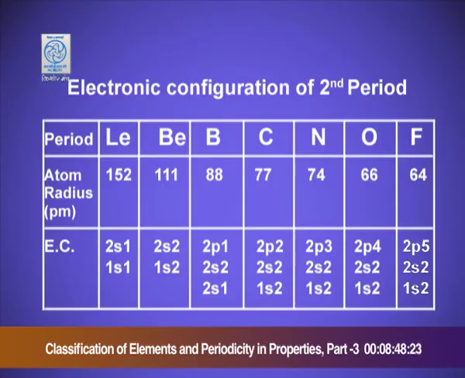From the data, you can see the atomic radii in picometers: lithium has 152 picometers, beryllium 111, boron 88, carbon 77 picometers, nitrogen 74, oxygen 66 picometers and fluorine 64. From the data also you can see that there is a clear decrease in the size of the atomic radii.